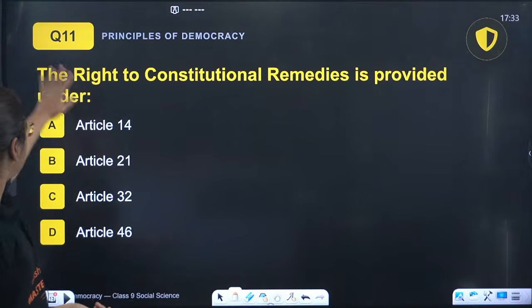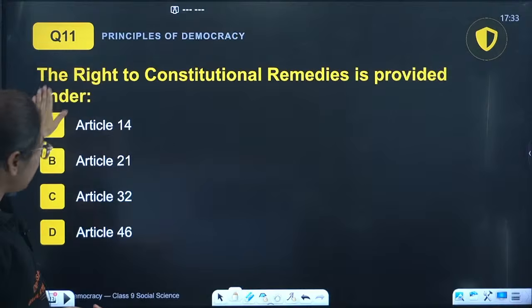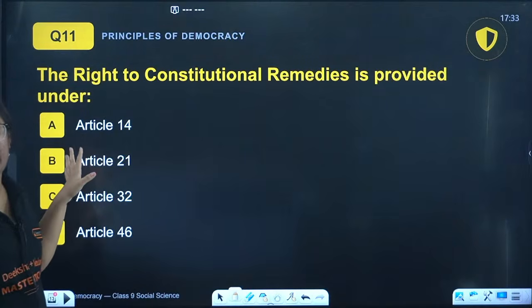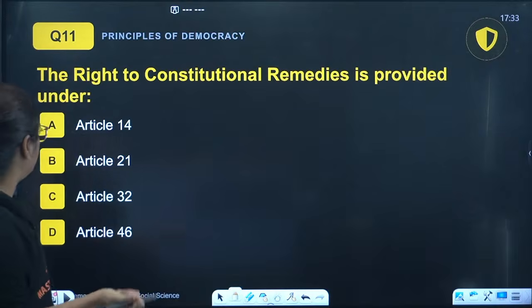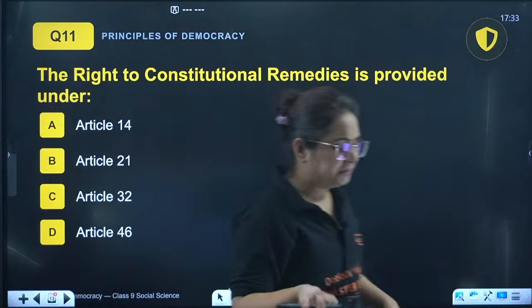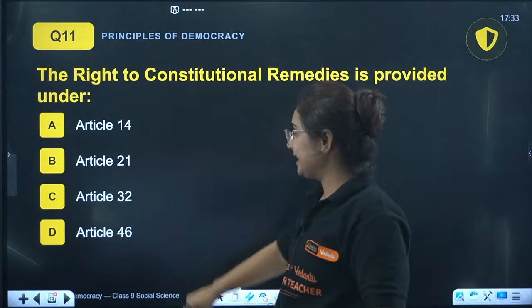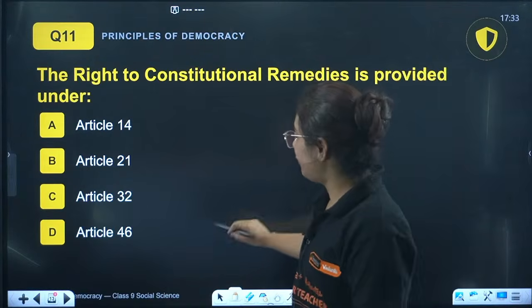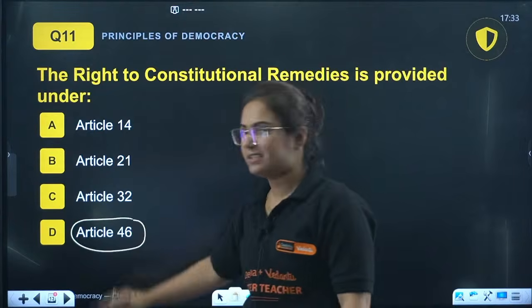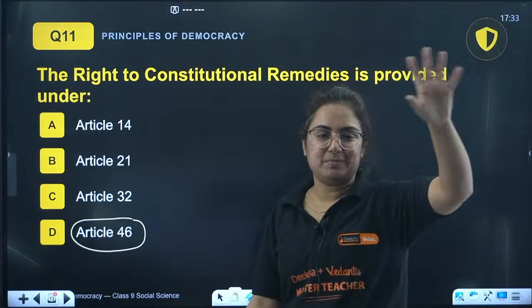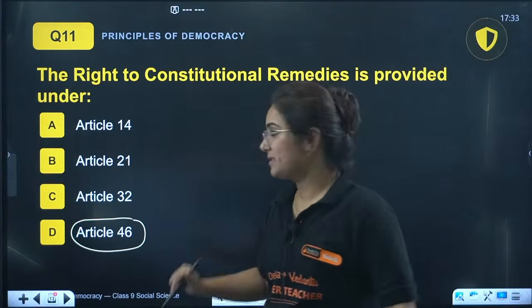Okay. Question number 11. The right to constitutional remedies is provided under, I just told you. We will do it quickly. Article 14, Article 21, Article 32, or Article 46. So first of all, Article 46 is not part of fundamental rights. It goes beyond it in DPSP, Directive Principles, not our business right now.